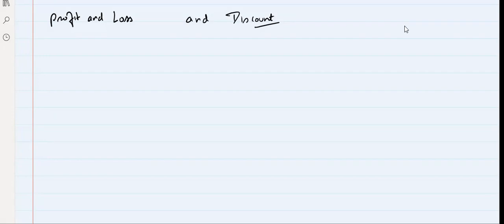When we talk about profit, loss and discount, you should know some terms, as we have already discussed in previous classes. The first term is cost price. So what is cost price? It's the price at which something is bought. For example, if you go to a shop and he sells you a pen for 10 rupees, is that your cost price or selling price? Tell me.